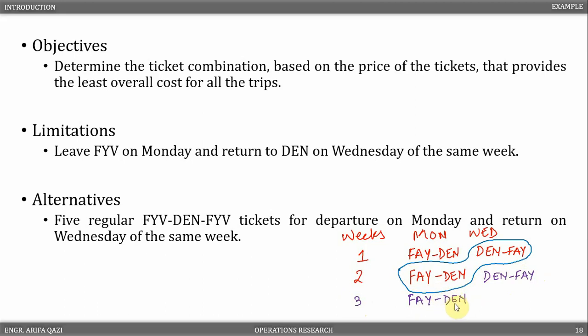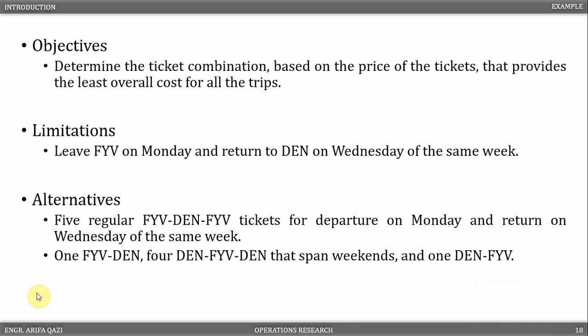And finally, for the last trip, that is, in week 5, when the departure from Fayetteville is not required on the next Monday, a one-way ticket from Denver to Fayetteville can be used. As this is the second alternative, that is, 1 Fayetteville to Denver ticket, 4 Denver to Fayetteville to Denver round-trip tickets that span weekends, and 1 Denver to Fayetteville one-way ticket for the last week.